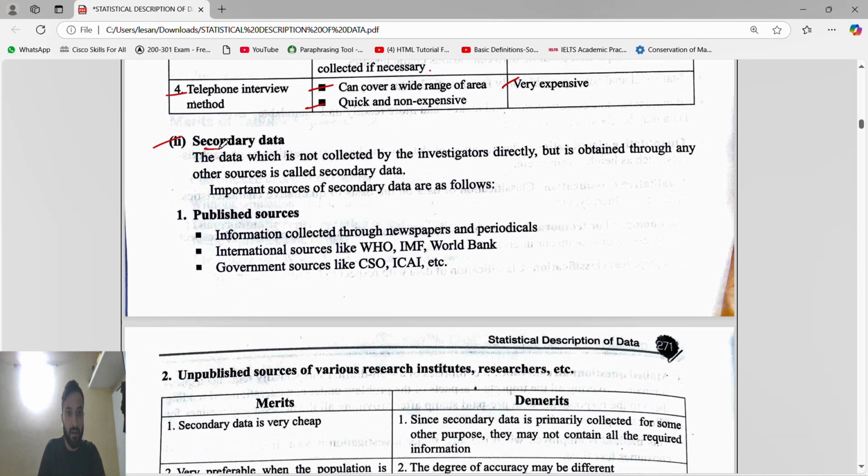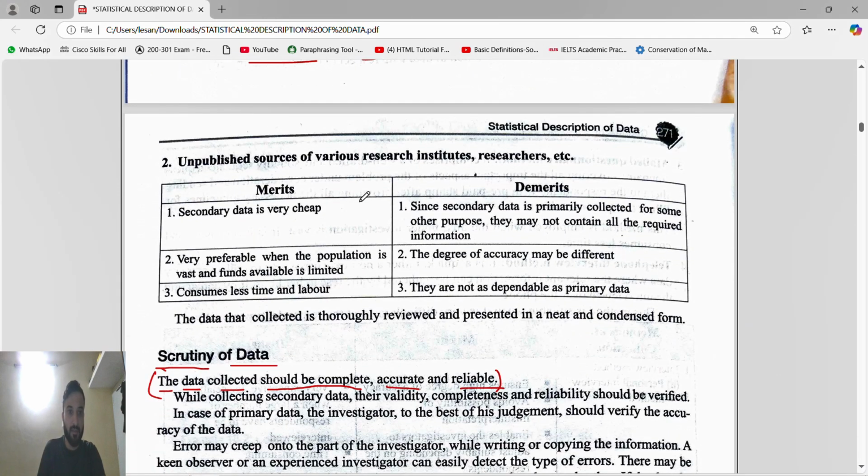Next is secondary data. Secondary data, we know, is data which is not collected by the investigator directly, but is obtained through other sources. First is published sources, right? Like newspapers, periodicals, WHO, IMF, World Bank, anything like international sources and government sources. Next is unpublished sources, like research institutes and researchers.